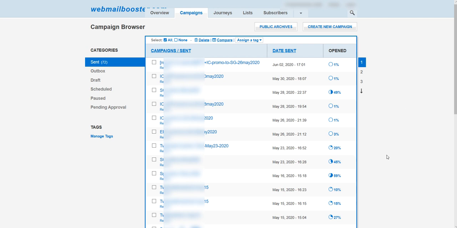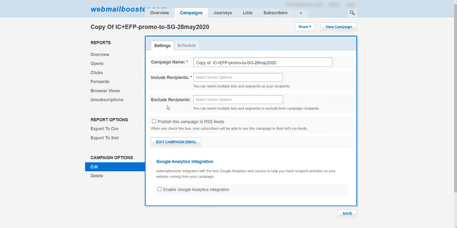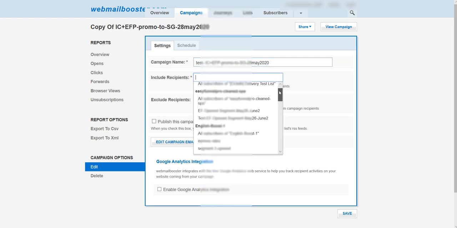So in this example, what I'm going to do is go to campaigns, and I'm going to resend the previous campaign that I sent on the 28th. This is the campaign that I sent on the 28th, and I'm going to resend it, correct? I'm going to click it, and look at this. I'm going to rename it, because this is a test, correct? And I'm going to include the same recipients. The recipients are going to be the 3 original lists. I'm going to click the original lists.